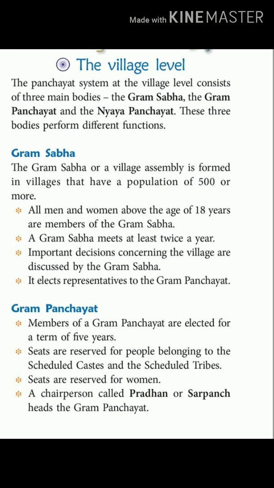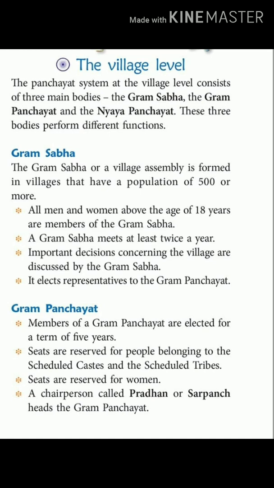Now the word Nyaya means justice. Gram means a village. So Gram Sabha means village assembly, Gram Panchayat means village Panchayat and Nyaya Panchayat deals with settling disputes. Okay.